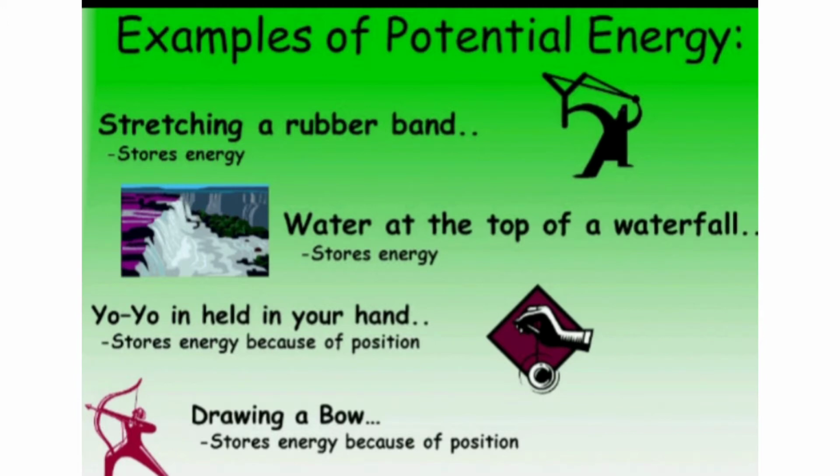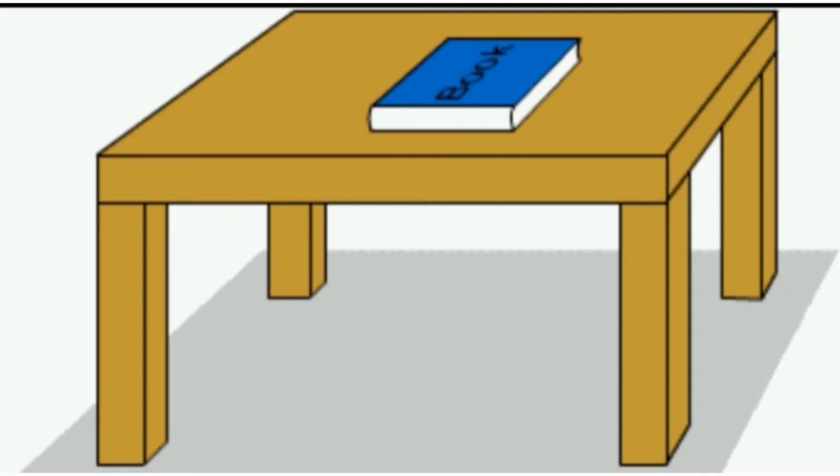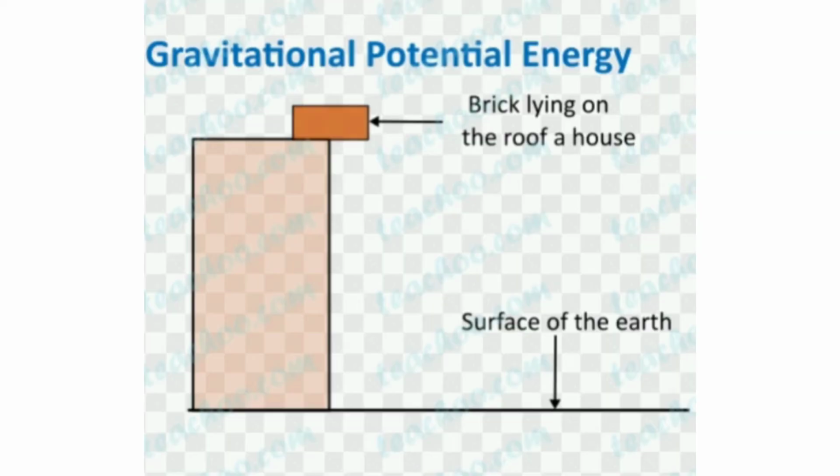For example, stretching a rubber band, water at the top of a waterfall, a yo-yo held in your hand, drawing a bow and arrow. Also when an object is raised to some height above the ground, for example, a brick lying on the roof of a house.